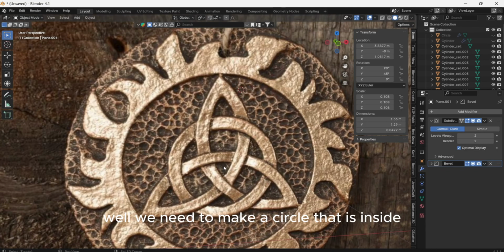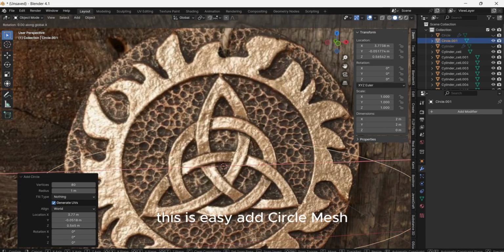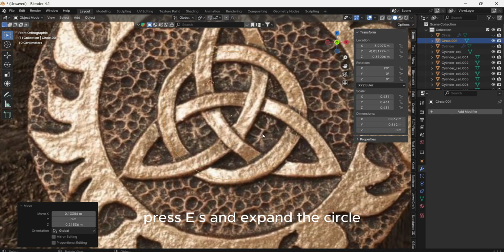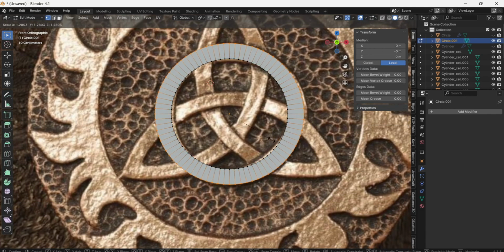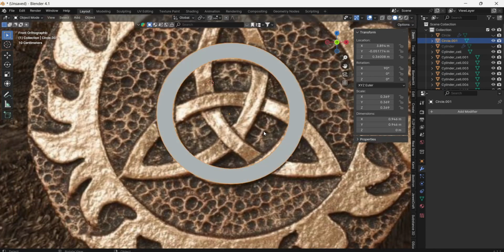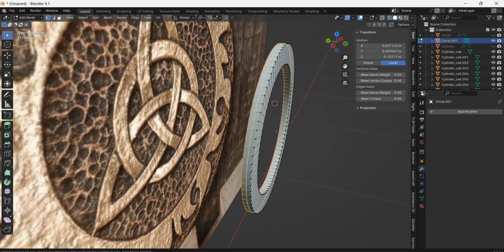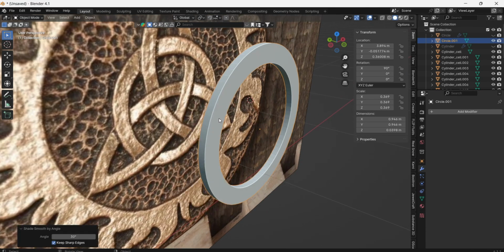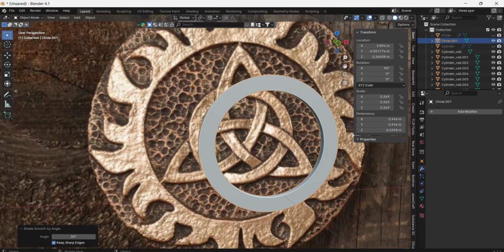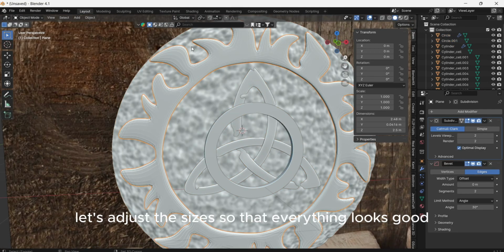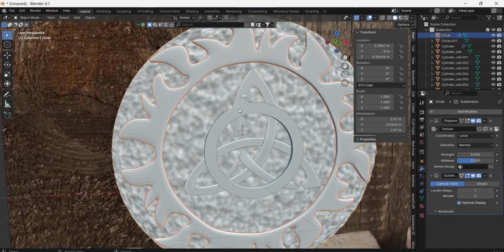Well, we need to make a circle that is inside. This is easy. Add circle mesh, go to edit mode, select the vertices, press E, S and expand the circle. And as before make it some thickness. Okay, we have all four parts of this part ready. Let's adjust the sizes so that everything looks good.